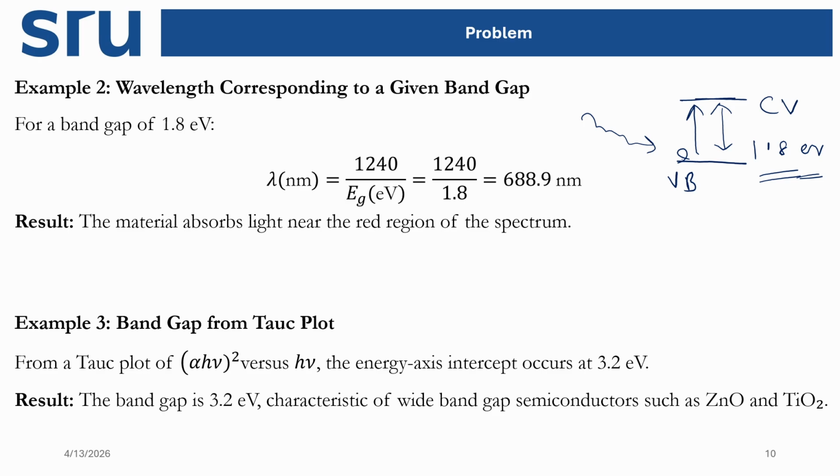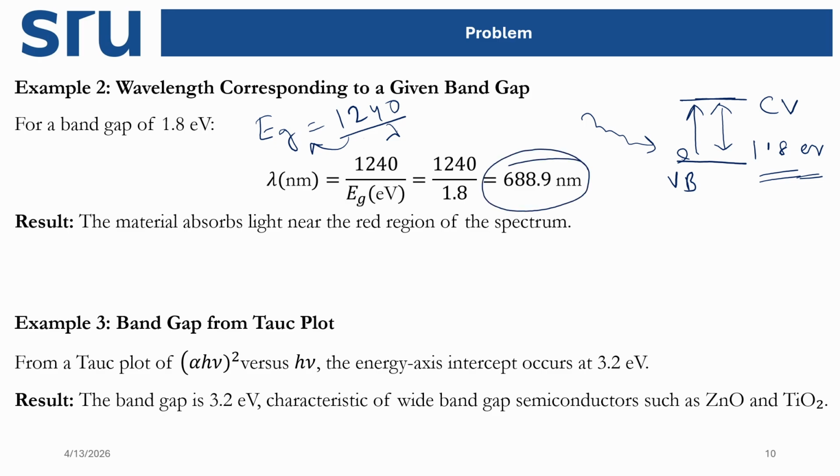The energy difference again gives the information that this is a semiconductor. Now we can use the same equation here. Previously we used the energy gap Eg equals 1240 by lambda. Now we are just taking lambda to this side and Eg to the other side. So this is 1240 in approximation divided by 1.8,